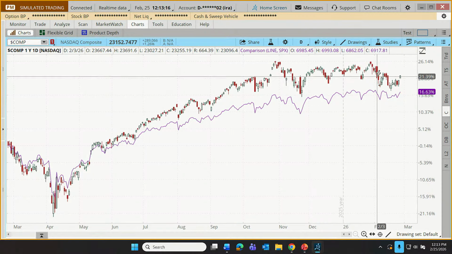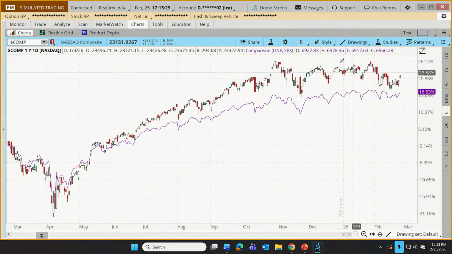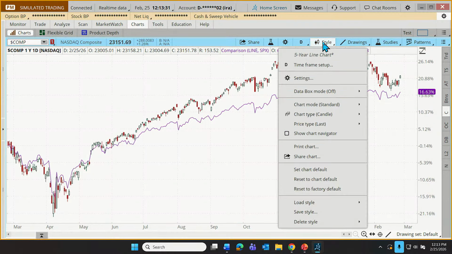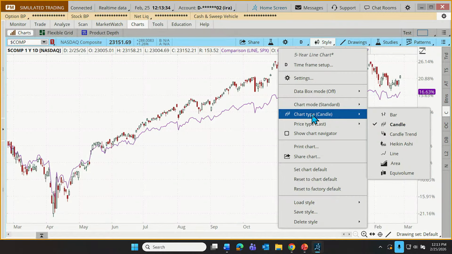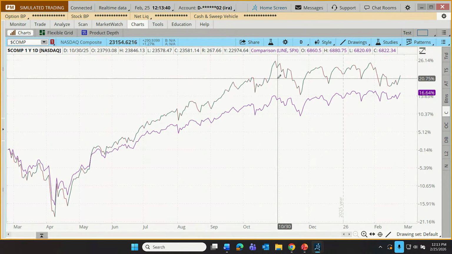Now, looking at a candlestick chart and a line chart at the same time can make things a little bit fuzzier for some traders. They have a preference to simplify the view of the NASDAQ so that it matches the visual appearance of the S&P. So we can, if we like, change the style here. Let me come up here, switch our chart type from a candle chart to maybe a line chart. And that might be a little bit easier for a trader or an investor to do a meaningful comparison of the relative performance of those two.